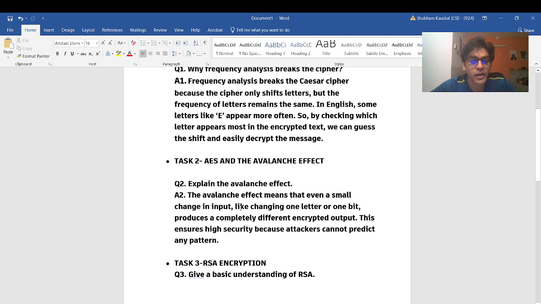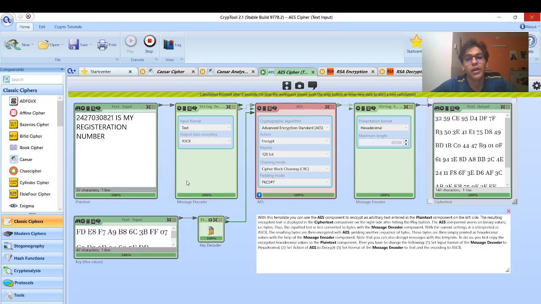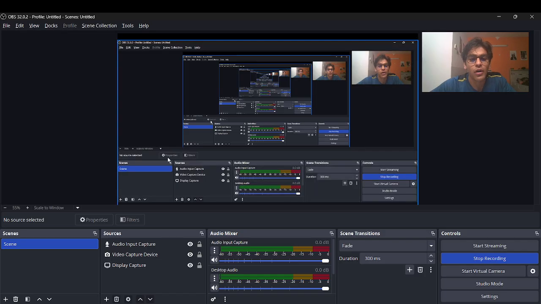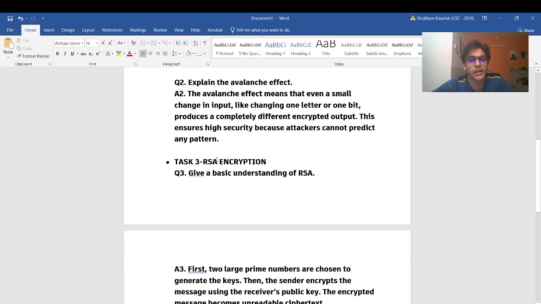The avalanche effect means that even a small change in input, like changing one letter, one bit, one number, can change the entire output in AES, because as we know, in AES we have multiple steps. We have sub bytes, we have shift rows, we have mix columns, add round key. There are a lot of steps. So even if you change a single bit, it will change everything else. So here I have shown the entire process of AES cipher and the avalanche effect. Now I'll be moving to task 3, which is RSA encryption.